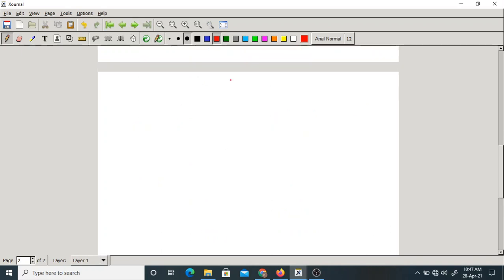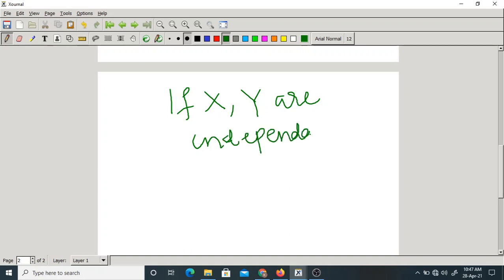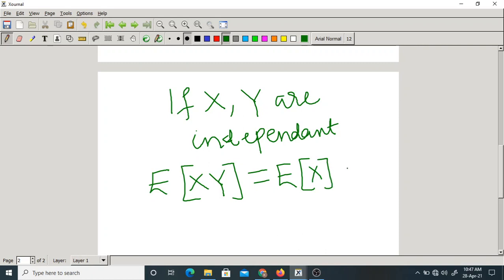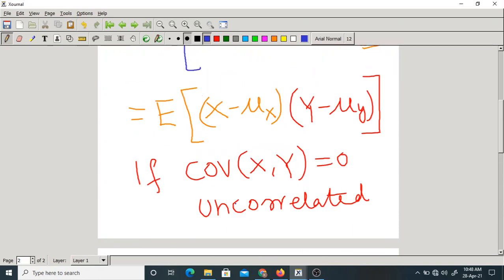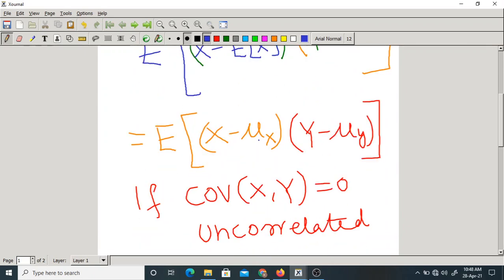Now, we'll take a special case. If x and y are independent, what condition do we write in the form of expectation? Expectation of x into y will be equal to expectation of x into expectation of y. This is the condition for independence of any two random variables in the form of expectation. But what about covariance? What happens to the covariance if x and y are independent? So first multiply these two.